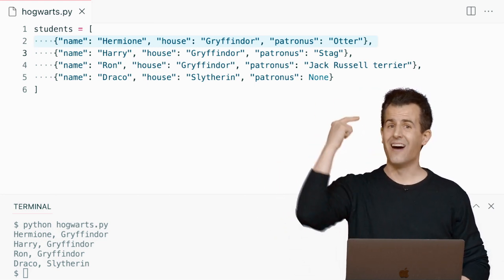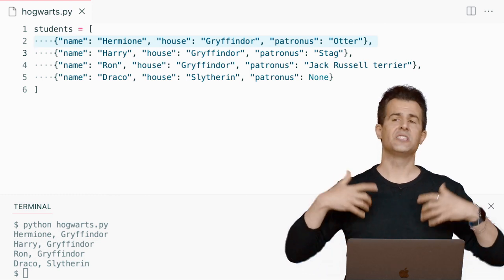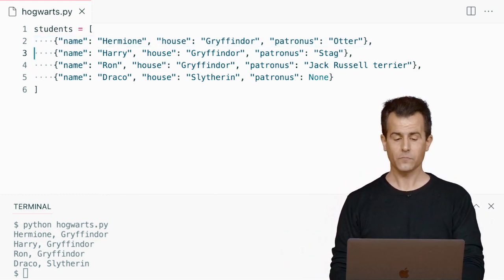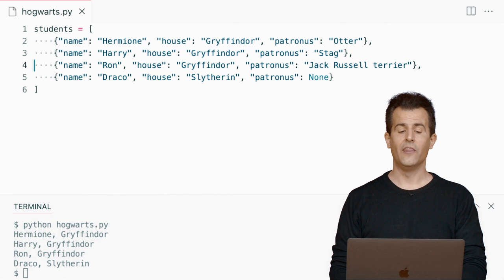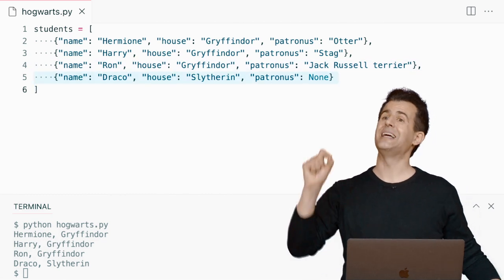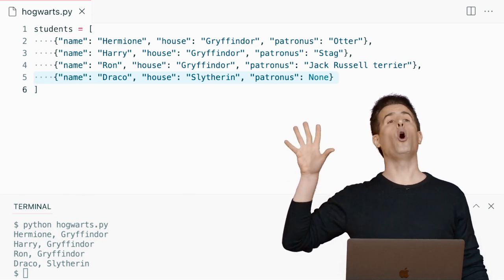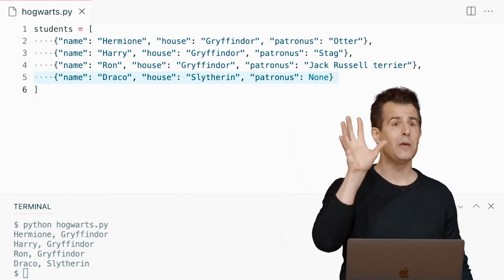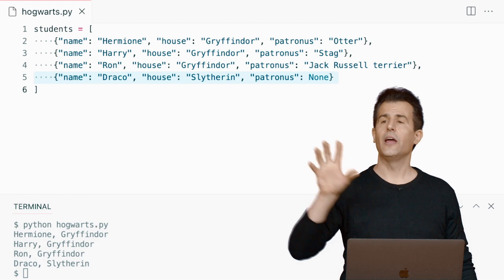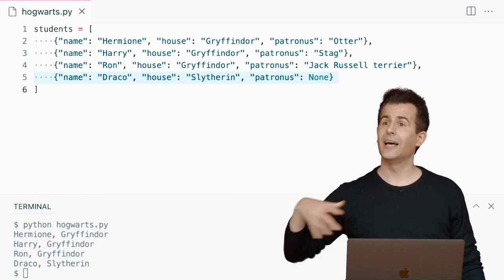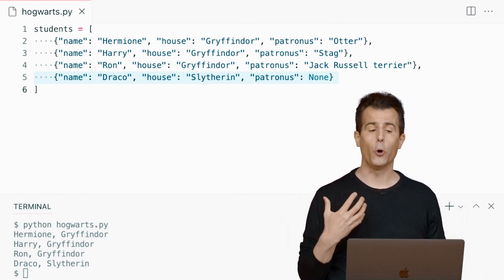Hermione, Gryffindor, and Otter, respectively. And the same story goes for Harry, then for Ron, then for Draco. I have, by design, chosen to give them dictionaries that have all the same keys, all the same names, but they all have unique values. And that's my design. That's my prerogative as a programmer.